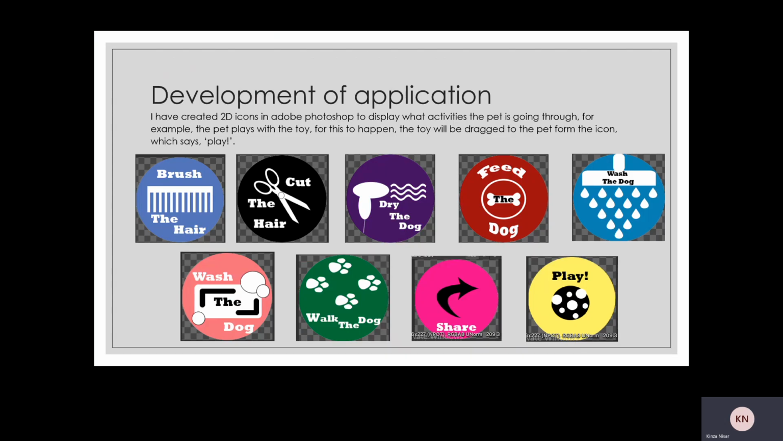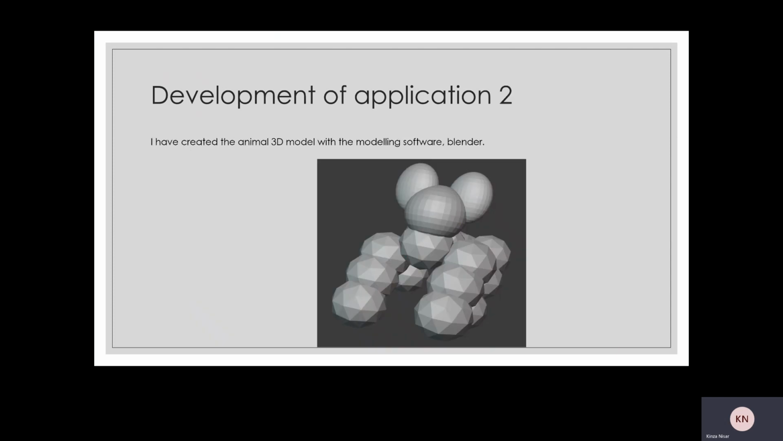Next is the development of my application. I've created a number of icons for the user to click on and press like buttons to drag the 3D items to the pet. For example, the brush hair icon would have the comb 3D model being dragged from it to the pet so the brushing action can be initiated. This is the 3D model of the dog, but it needs to be smoothened and textured, so there is room for improvement.